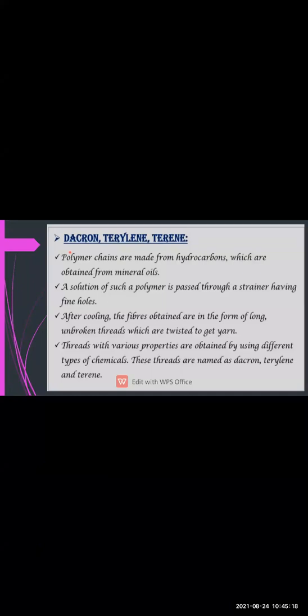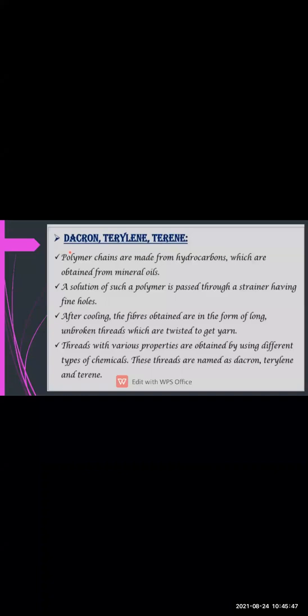और polymer chains का मतलब क्या है? Long continuous chain formed by small interlinked units. So the long chain that is formed by the substances obtained from the minerals, these types of threads are known as polymer chains.